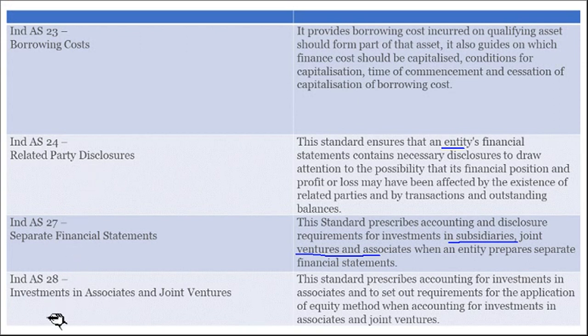Indian Accounting Standard 28, investments in associates and joint ventures. So it is related with the investments. This standard prescribes accounting for investments in associates and sets out requirements for the application of the equity method when accounting for investments in associates and joint ventures. So when you are making the investments, how to record that will be explained in Accounting Standard 28.